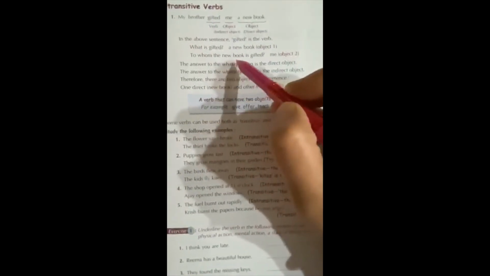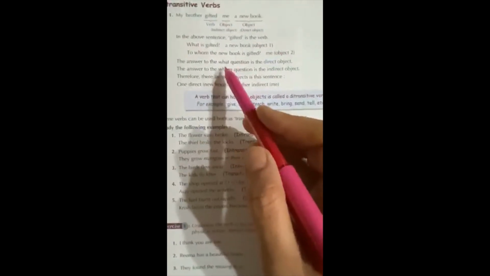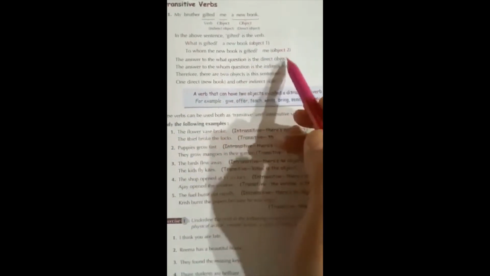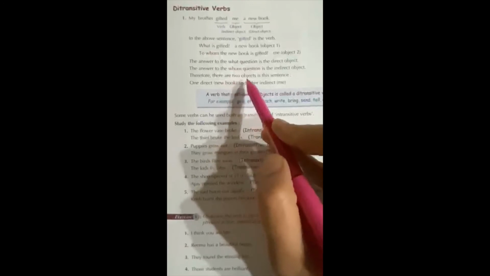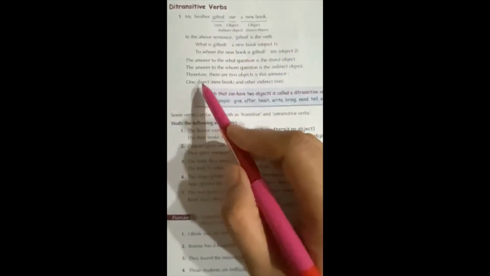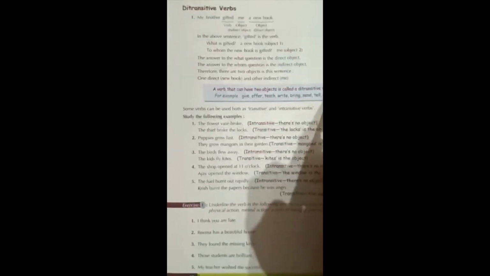To whom the new book is gifted? Me. It is indirect object. We can say object 1 and object 2. The answer to the what question is the direct object. The answer to the whom question is the indirect object. Therefore, there are two objects in this sentence, one direct and other indirect. A verb that can have two objects is called a ditransitive verb. Is it clear?